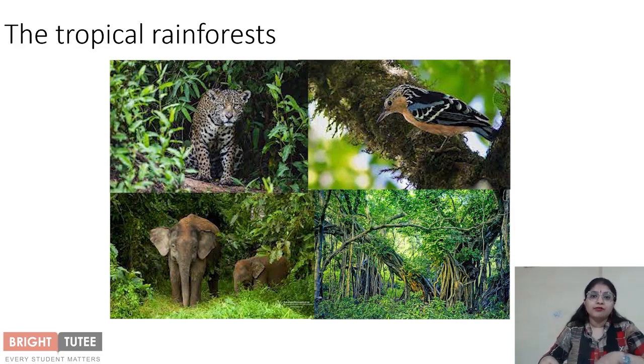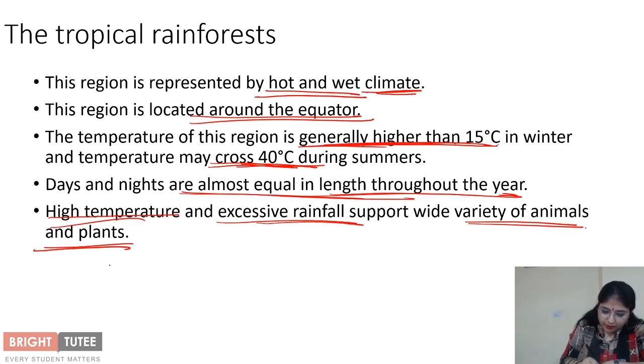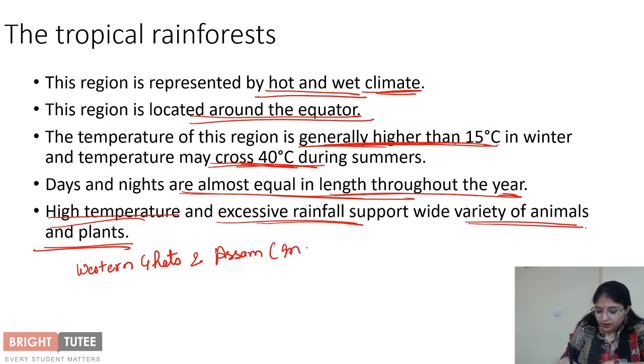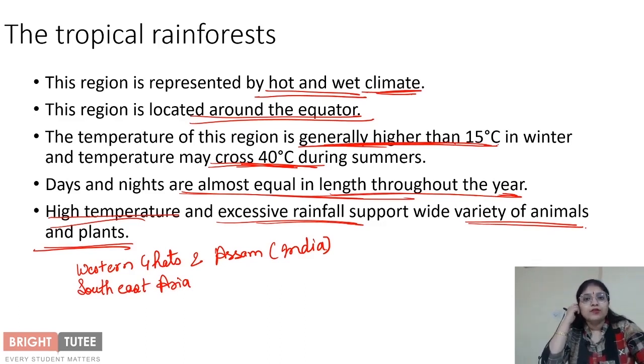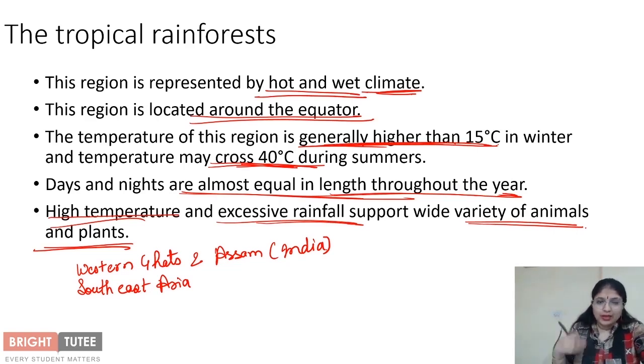Let's look at the areas where we find these forests. First of all, tropical rainforests are found in Western Ghats and Assam in India, right? Then apart from that, we also find this tropical rainforest or the climate of tropical rainforest in Southeast Asia. We've already seen certain countries which have the tropical rainforest, that is Malaysia, Indonesia. We've already seen that. I'm just going to enumerate the areas or the regions where we usually find this kind of environment.